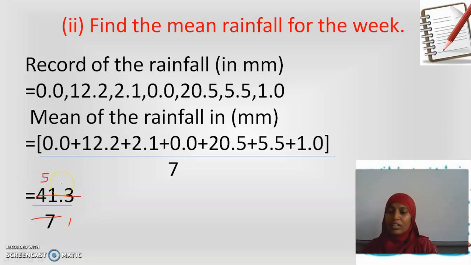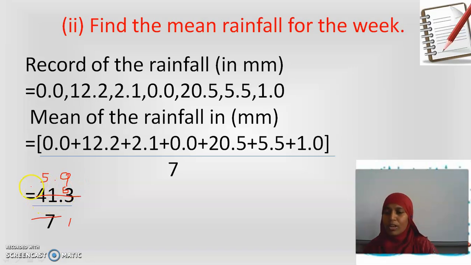After 35, how much is the remainder? 6 is the remainder. After 35, 36, 37, 38, 39, 40, 41. I have 6 as remainder. I will have 6 along with this 3 and I get the number 63. So how many times in 63? 9 7s are 63. Here I will have the decimal point.